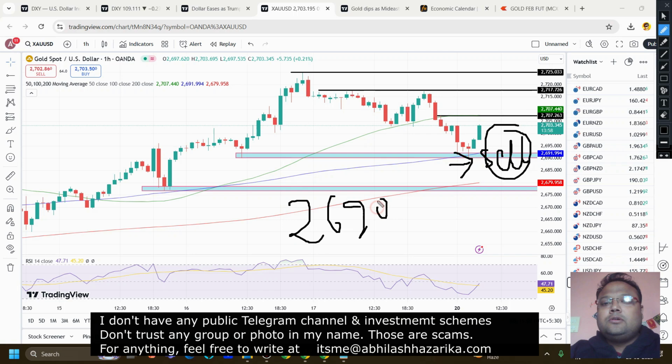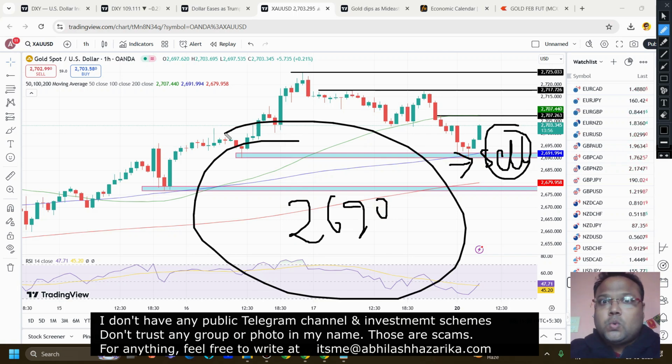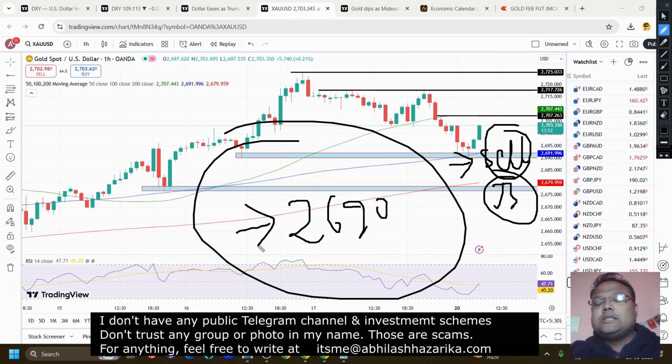Below 2690, you can go for a sell as well. You can go for a buy, and you can go for a sell below 2690. But keep in mind, for any breakdown, volume is important. Hope we'll get some volume and we can go for a sell below it.